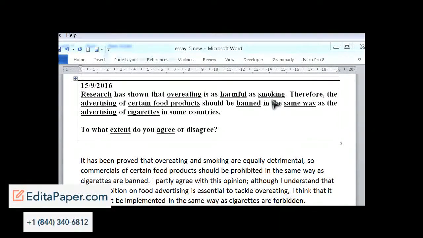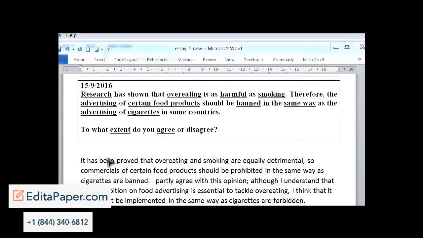Whereas with smoking, there doesn't seem to be a lot of positive benefits, maybe reducing stress. But we could basically argue, okay, overeating is as harmful, but some advertising should be allowed because some food products are okay, they have positive benefits.